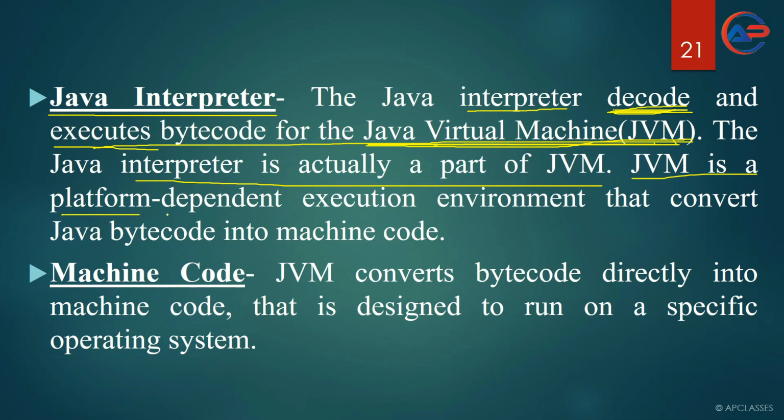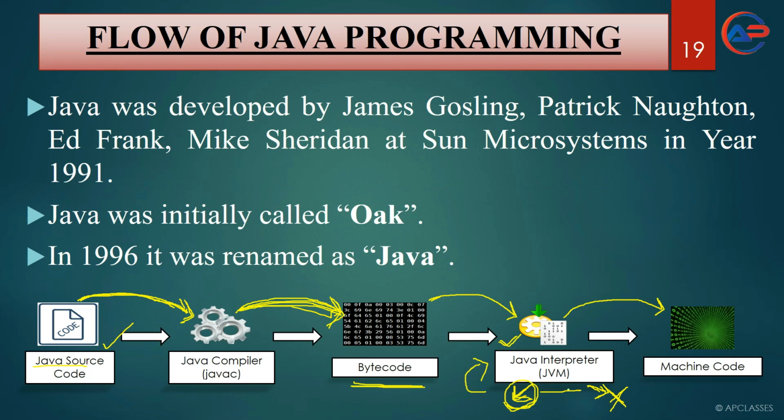JVM is a platform dependent execution environment. As I told you, JVM is platform dependent, but bytecode is platform independent. Why is JVM platform dependent? Because JVM comes under JRE and JRE comes under JDK, and we download different JDKs for different operating systems. For the Windows operating system, a different JDK, so there will be a different JVM for Windows.